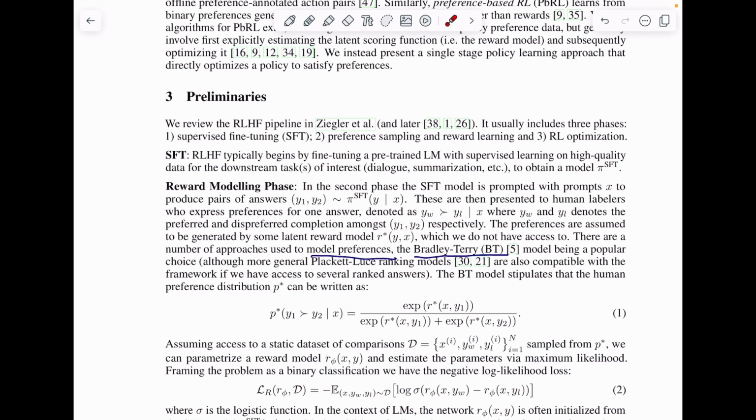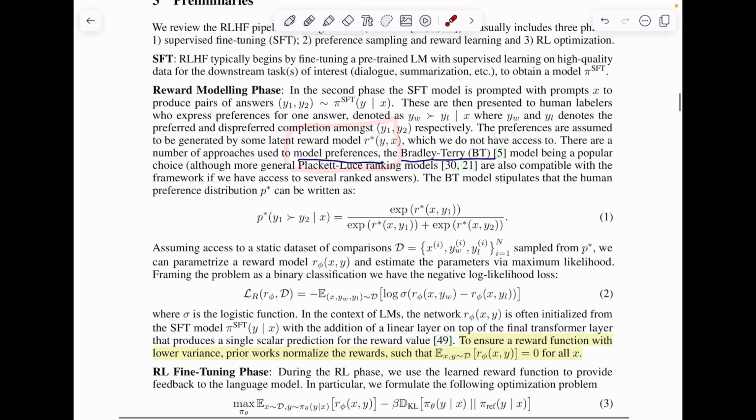In the second phase, they do reward modeling, where they pick the pi SFT and fine tune it to predict a reward for a particular generation against a particular prompt. They use something called the Bradley-Terry preference model, which we'll discuss in a minute, to train a reward function. The output of this model is pi reward.